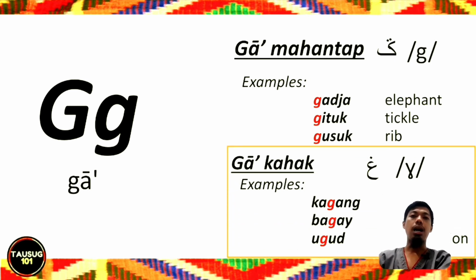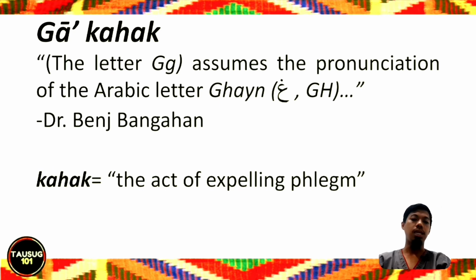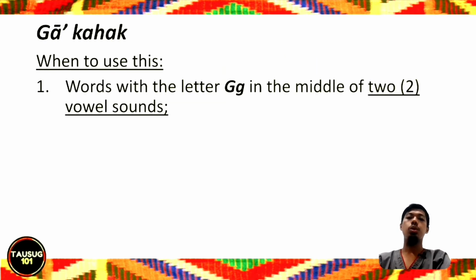Then when do we use the ga kahak? How is ga kahak pronounced? The letter ga assumes the pronunciation of the Arabic letter ghain. Listen, it is a soft sound, ghain. Kahak is the act of expelling phlegm. So it's called ga kahak. Okay, this is represented here by these IPA letters. So when do we use ga kahak?